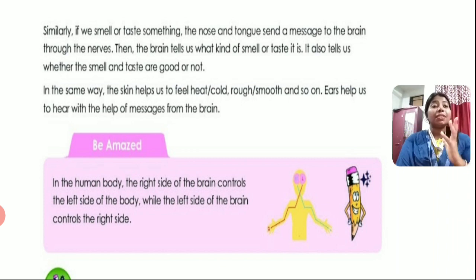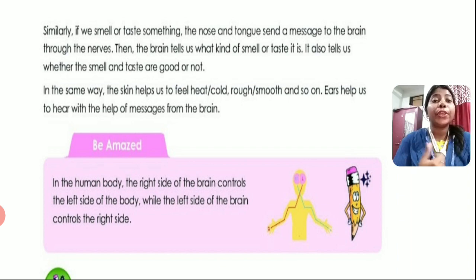Similarly, if we smell or taste something, the nose and tongue send a message to the brain through the nerves. The brain tells us what kind of smell or taste it is. It also tells us whether the smell and taste are good or not, as I already told you. In the same way, the skin helps us to feel heat, cold, rough, smooth and so on. Our skin makes us feel different types of sensation, either cold or rough or smooth. So the skin also sends the signal to the brain, and the brain sends back the reply.